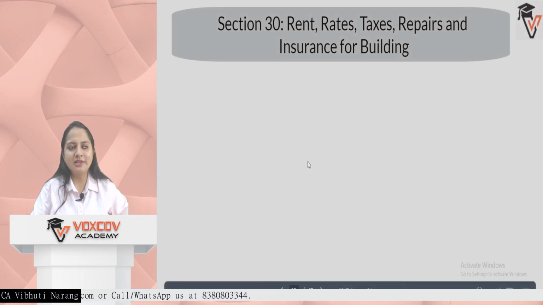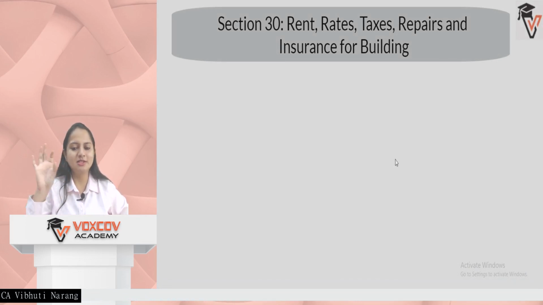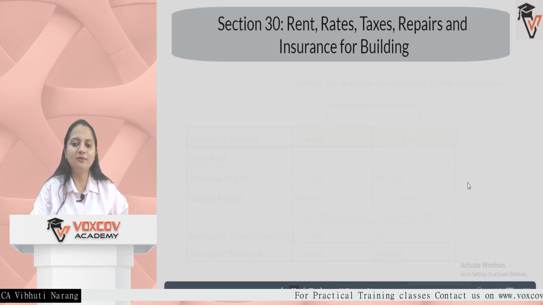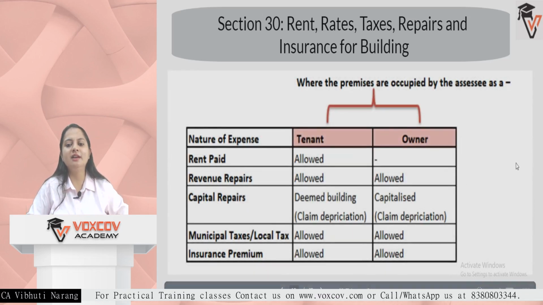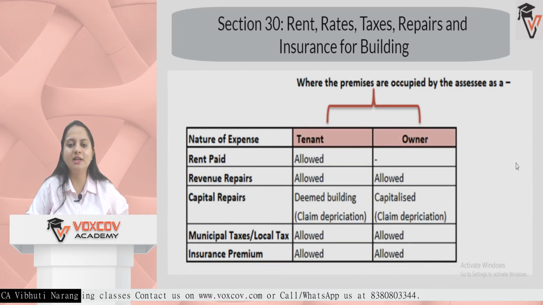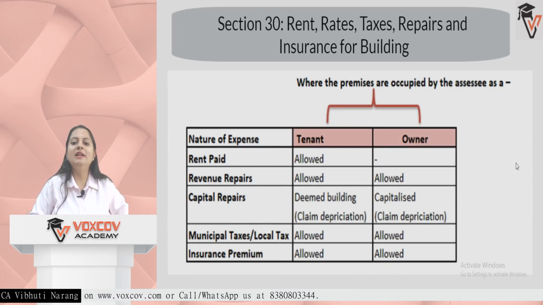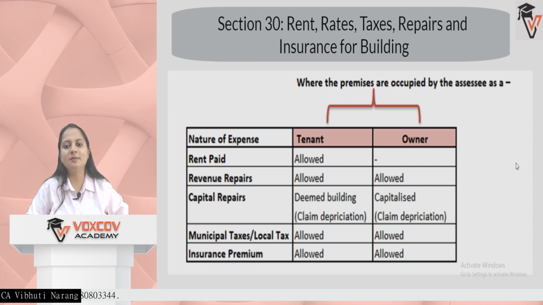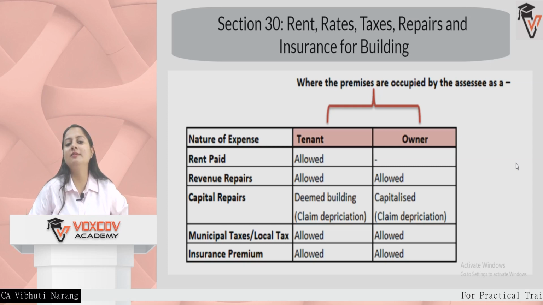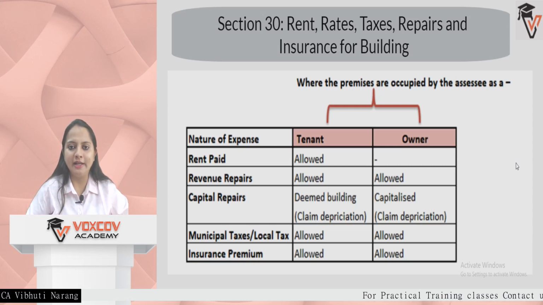Now the first section, I will not cover for any examination point of view. It's just general knowledge I'm giving you. Many small sections I may not cover; the important ones are what I'm covering. So the first section is section 30, which is rent, rates, repairs and insurance for a building. A building can be used in two forms, as a tenant and as an owner. First is a person who has owned that property, and second, he must have rented that property to a tenant.